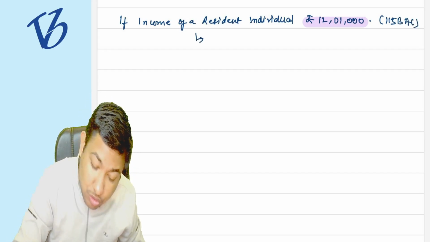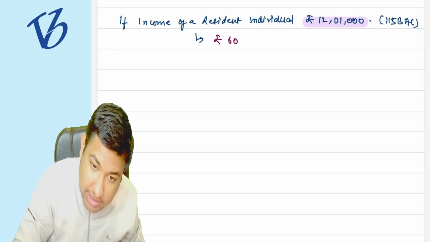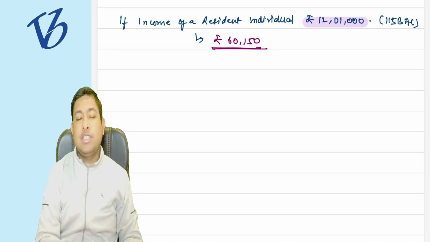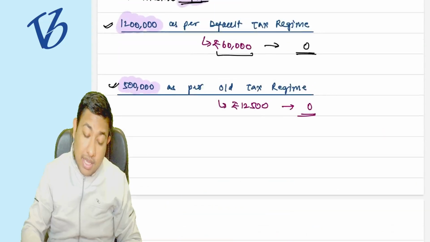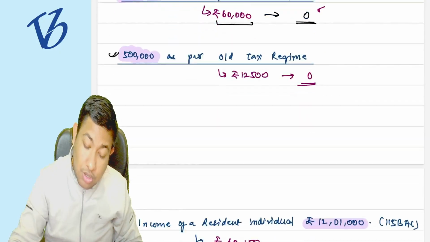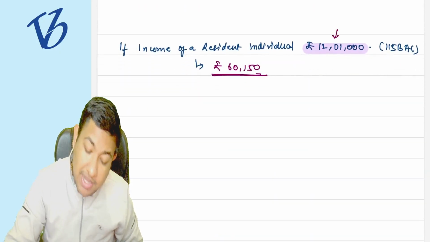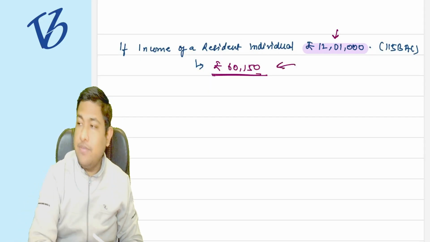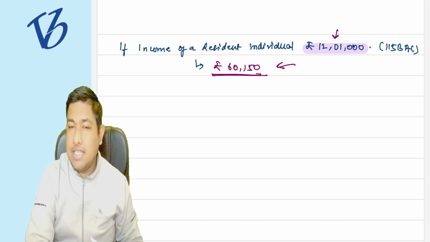The answer is going to be, my tax will be 60,150. This is going to be my tax rate. Earlier I was paying zero on an income of 12 lakh rupees, but because of an increase in my income of 1000 rupees, I am paying taxes of 60,150.